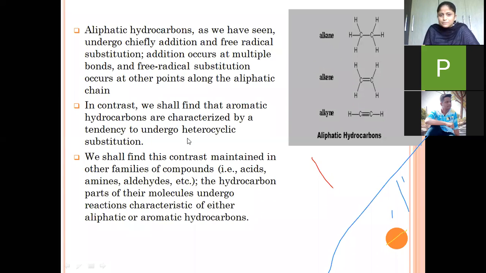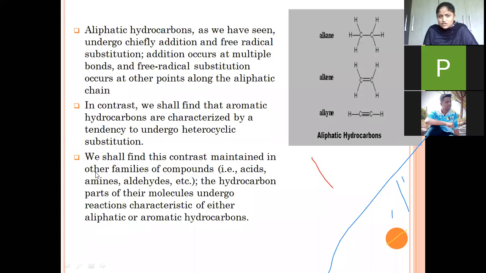We shall find out this contrast, that is, a comparison point of view maintained in other families of compounds like acids, amines and aldehydes. Now this property is generally given by what type of compounds? Acids, amines and aldehydes. The hydrocarbon part of their molecules undergoes reactions characteristic of either aliphatic compounds or aromatic compounds.